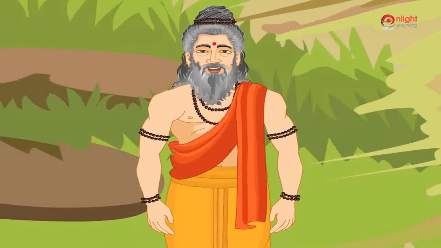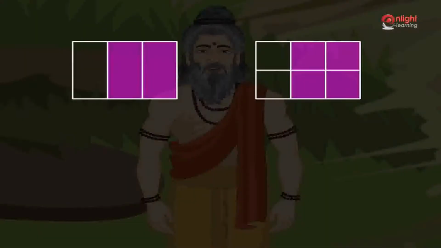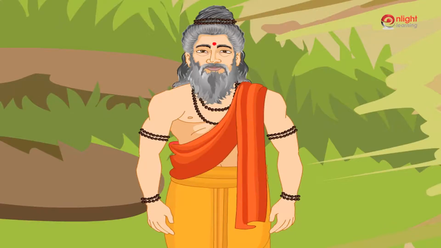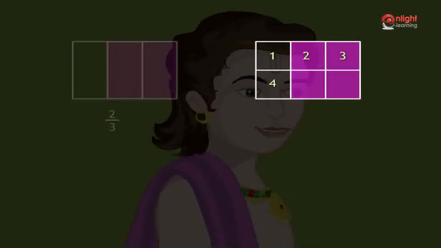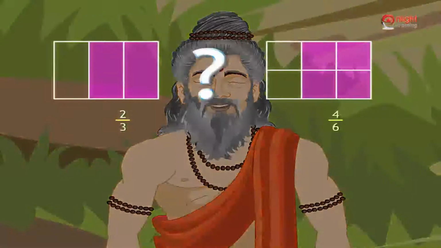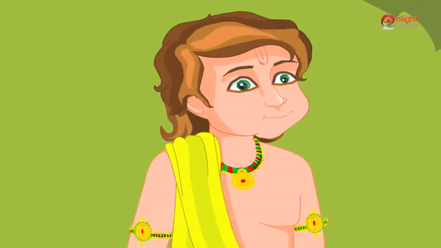Now, look at the shaded region and tell me the fraction that each represent. The first rectangle is divided into 3 equal parts. So the fraction representing the shaded region is 2 by 3. Good. What is the fraction of the shaded region in the second figure? The rectangle is divided into 6 equal parts and 4 parts are shaded. So fraction is 4 by 6. Are they equivalent fractions? Yes, Guruji.